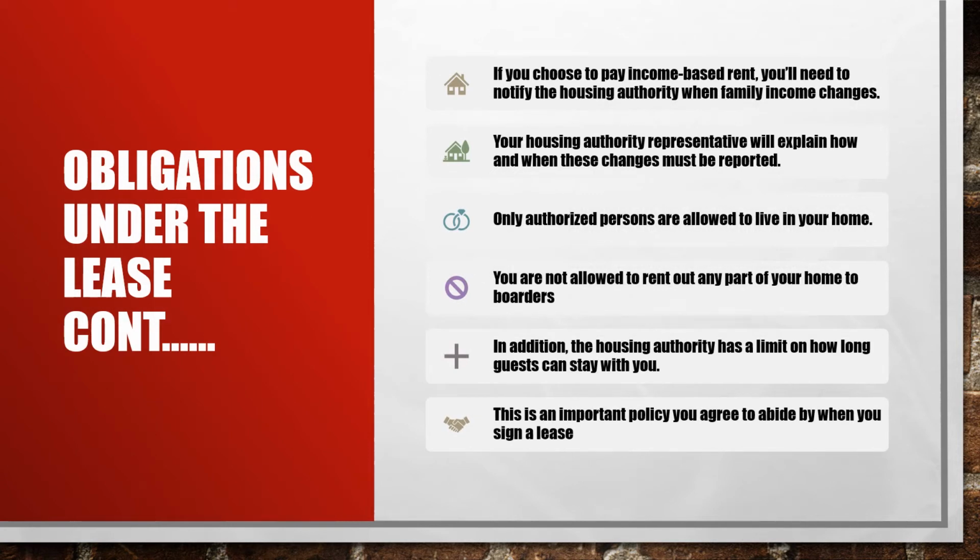Obligations under the lease continued. If you choose to pay income-based rent, you will need to notify the Housing Authority when family income changes. Your Housing Authority representative will explain how and when these changes must be reported. Only authorized persons are allowed to live in your home. You are not allowed to rent out any part of your home to boarders. In addition, the Housing Authority has a limit on how long guests can stay with you. This is an important policy you agree to abide by when you sign a lease.